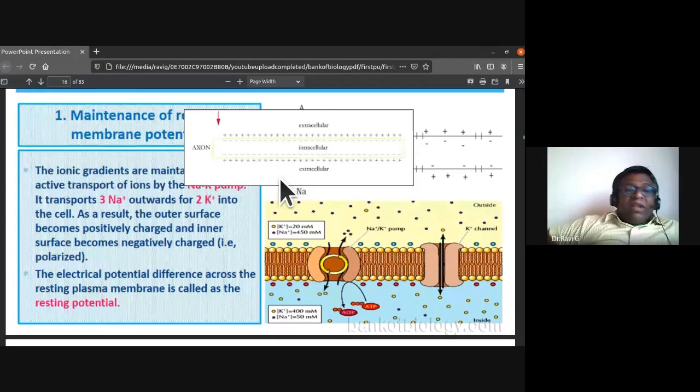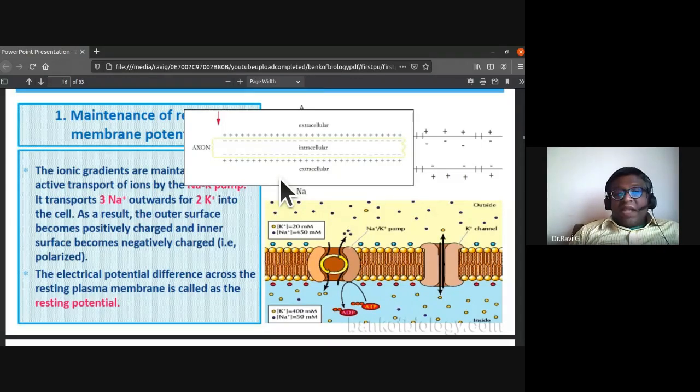So how is this being maintained? Potassium ion more towards the inside and sodium ion less towards the inside, potassium ion less towards the outside, and sodium ion more. How is this ionic gradient being maintained?